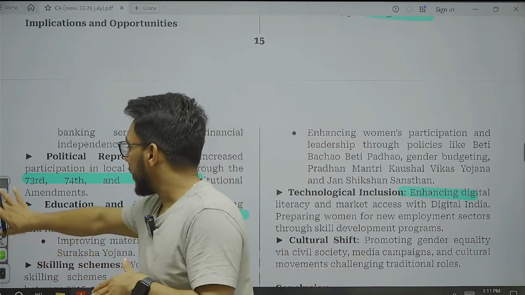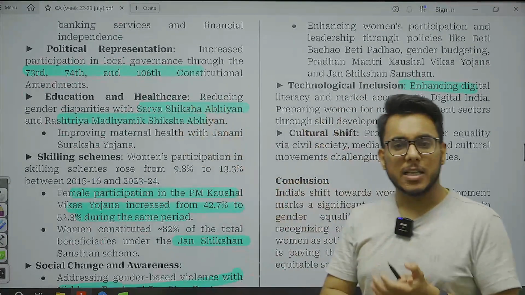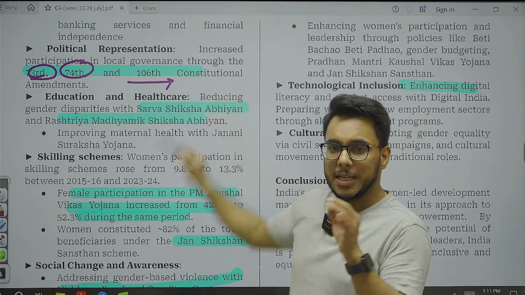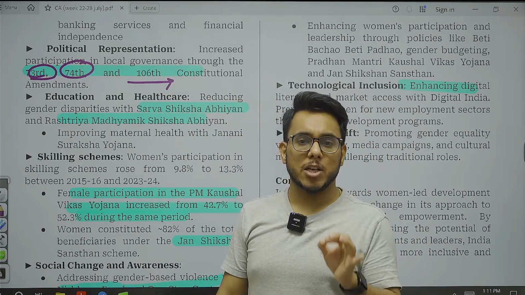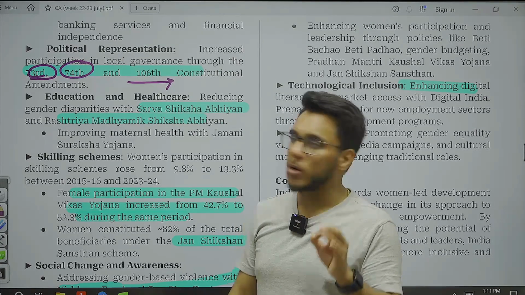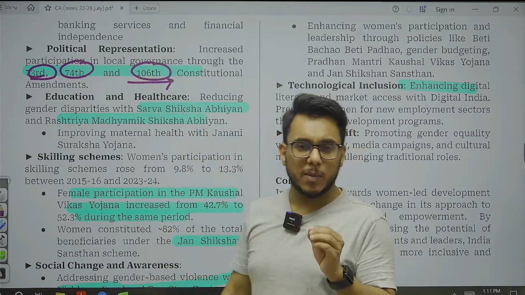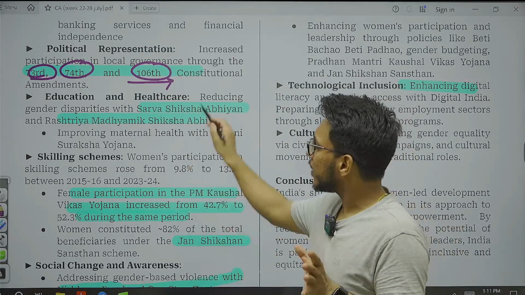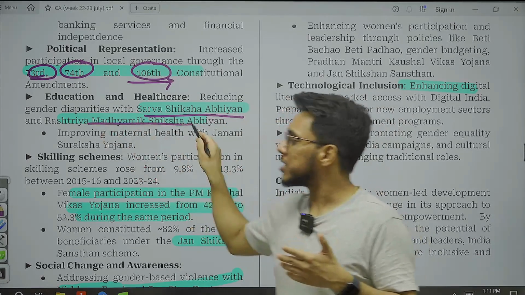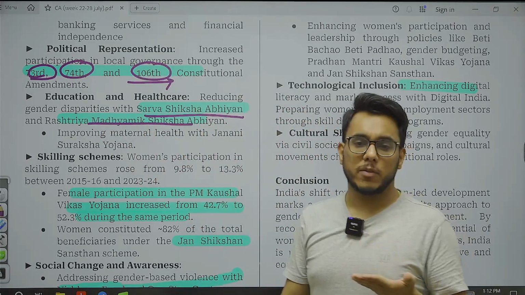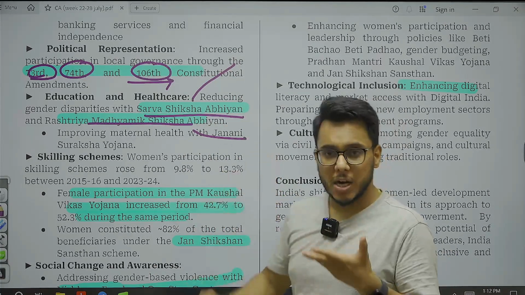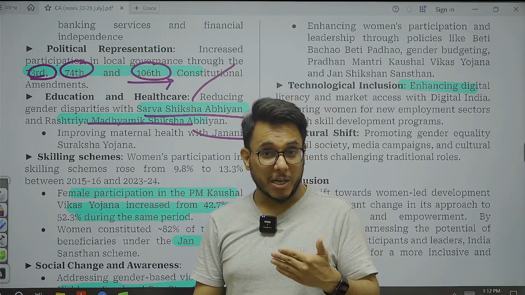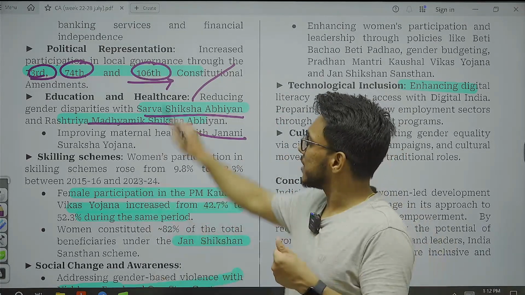Then on the political front, what has happened through the 73rd and 74th Constitutional Amendment Acts? They have been given a 33% reservation quota in Panchayati Raj and urban local bodies, and then through the 106th Constitutional Amendment Act, they have been given reservation in the Legislative Assembly and the Lok Sabha. Then Sarva Shiksha Abhiyan and Rashtriya Madhyamik Shiksha Abhiyan specifically focused on the education of women. Sarva Shiksha Abhiyan got started after the 86th Constitutional Amendment Act, which recognized the right to education. But to ensure that the right to education reaches women, specific interventions were made.